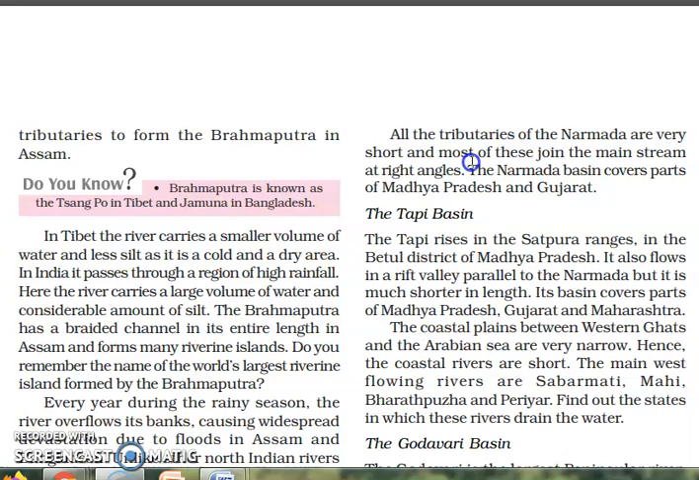The coastal plains along the Arabian Sea in the west are very narrow, hence the coastal rivers are short. The west flowing rivers include the Sabarmati, Mahi, Bharatapuzha and Periyar. We have already talked about the Narmada and Tapi, but besides Narmada and Tapi, Sabarmati, Mahi, Bharatapuzha and Periyar, these rivers are all known as west flowing rivers of our country, or of peninsular India.